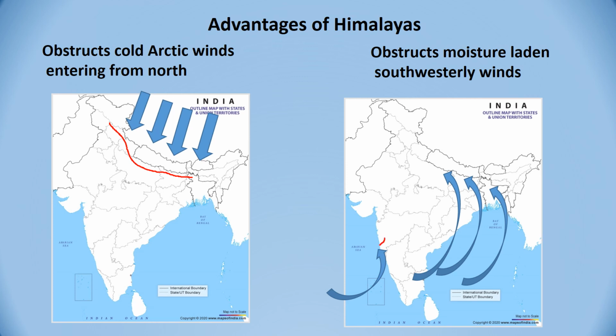Arabian Sea winds will go like this, get obstructed by the Western Ghat and then again rise up, and moving towards the north they will collide with the Himalayas, whereas the Indian Ocean and the Bay of Bengal branch winds go again to the Eastern Ghat and then move and collide with the Himalayan range, bringing rain in the Indian subcontinent.